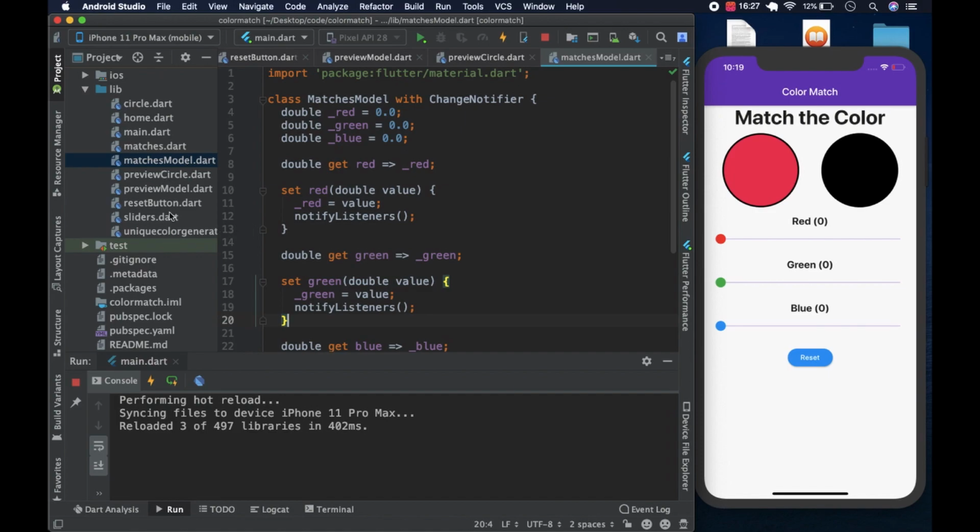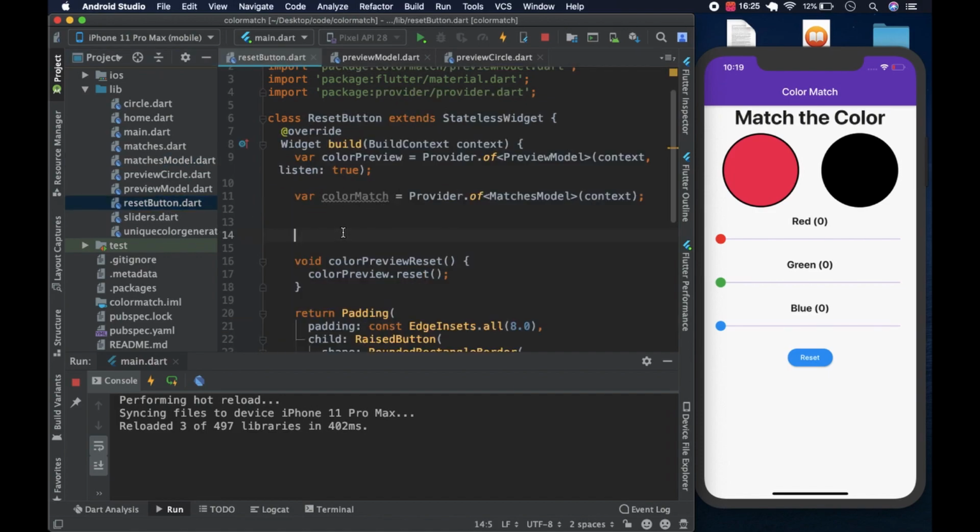So we would come back to the reset button, and we would call the method, we can call it something like matches reset.